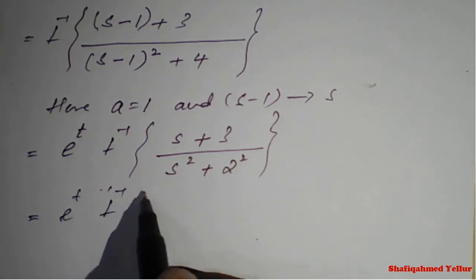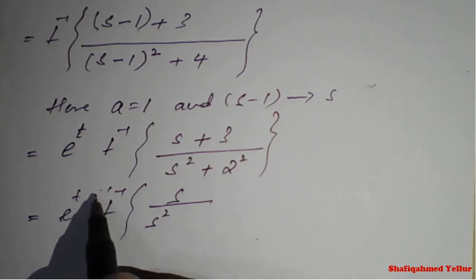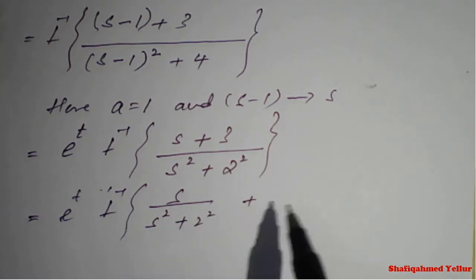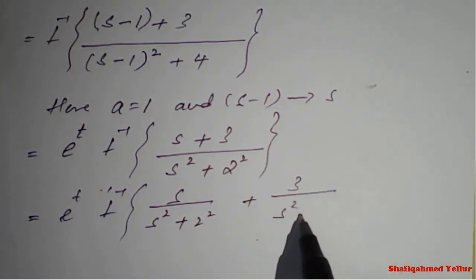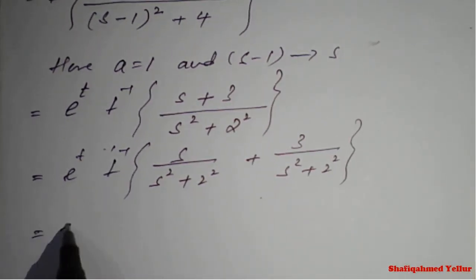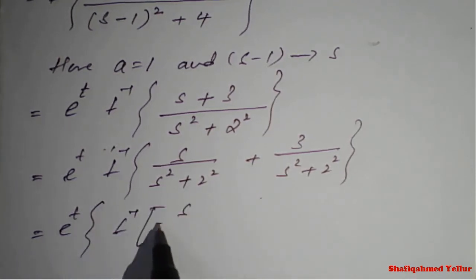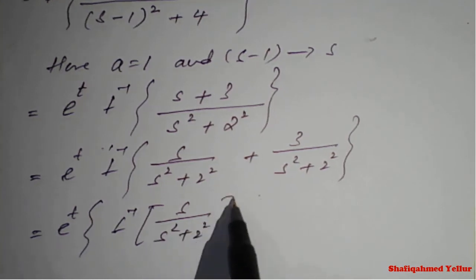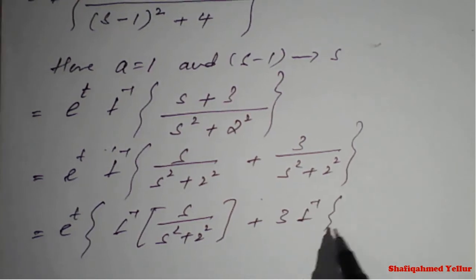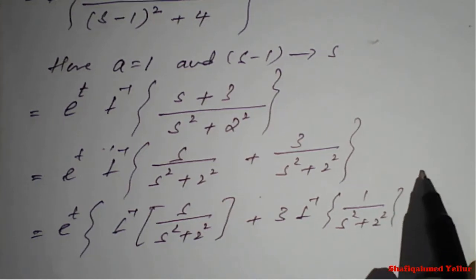So Laplace inverse of s divided by (s square plus 2 square) plus 3 divided by (s square plus 2 square). On separating, e raised to t times the bracket of Laplace inverse of s divided by (s square plus 2 square), plus 3 is a constant, Laplace inverse of 1 divided by (s square plus 2 square).